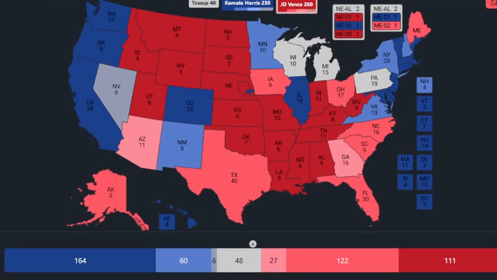But obviously, JD Vance is going to take Wisconsin in a good election like this. And then he's going to take Michigan by crazy, crazy close margins. And so at that point, that's it. Obviously, JD Vance is elected the next president of the United States.